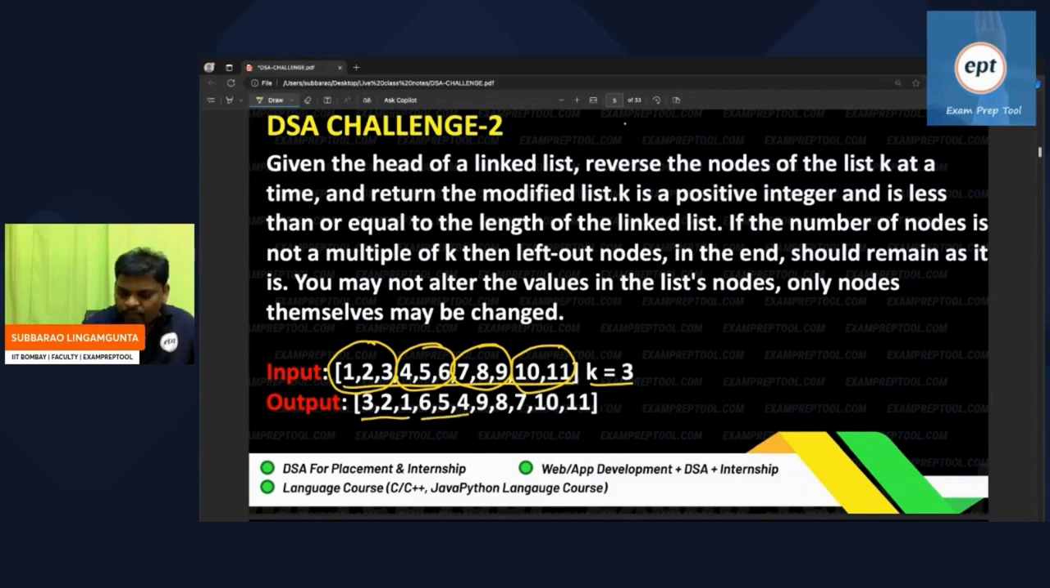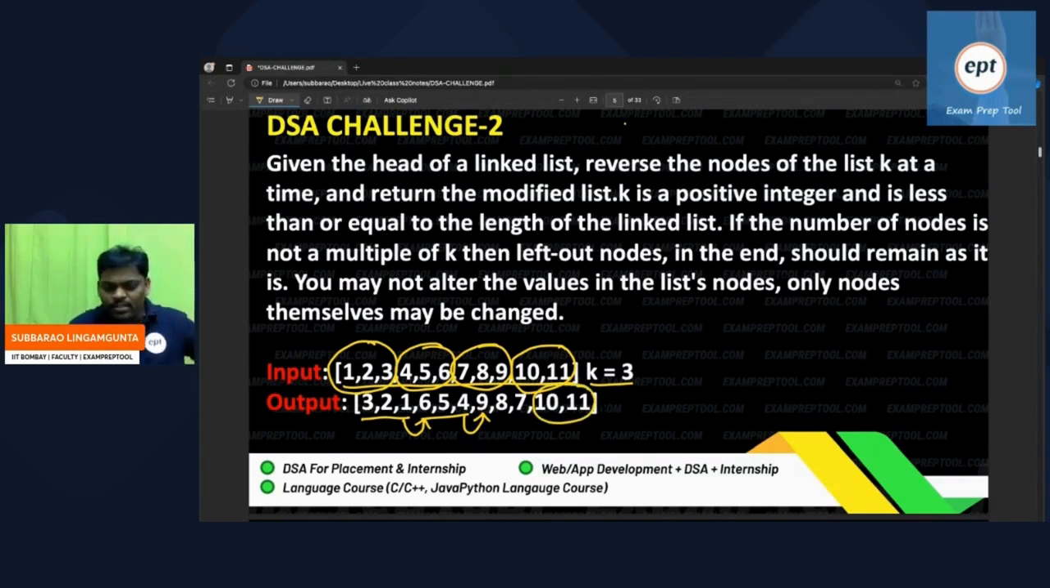Remember, in the first group after reversing, the first one becomes the last one. So the linking should be done like this. After reversing, the first one becomes the last one, so you should do the linking like this. After reversing, 4, 5, 6 becomes 6, 5, 4. Connect 4 to this like that. The last one, as it is, you have to copy.